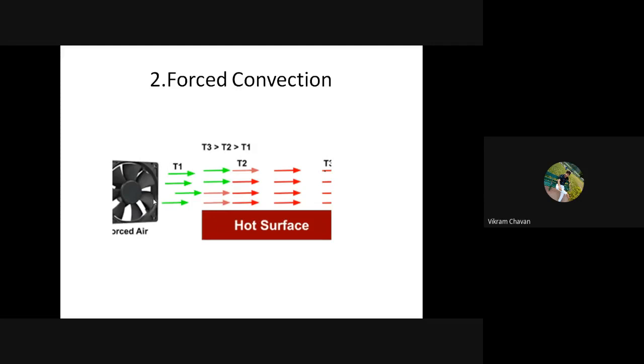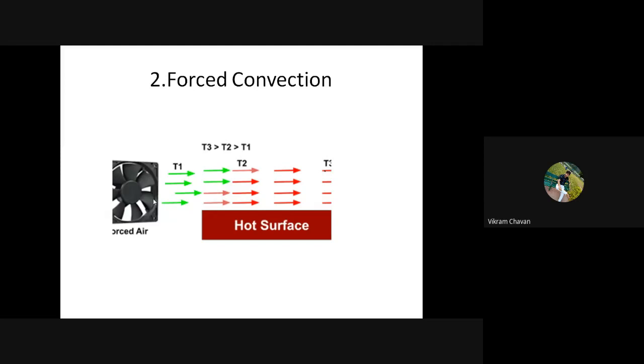So in that case you start the room fan, and the air will flow over your body. The heat will be carried out by that air from your body. So forcefully we are transferring the air over the body or a hot surface to carry out the heat. Naturally also it is happening.